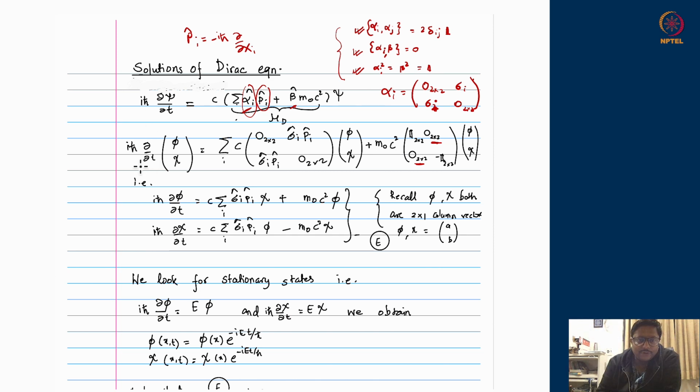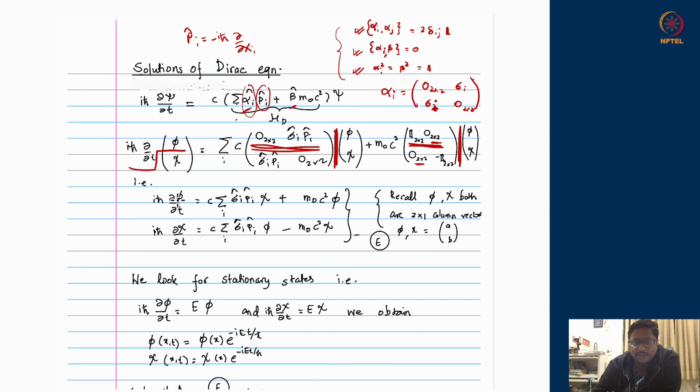Now with this information, we want to look at what kind of time evolution equation we get. So suppose this operator hits the first element, the first doublet, then that should be equal to the upper two rows of this equation. That means this upper two block multiplying the whole column vector here will give rise to i h bar ∂/∂t of phi.